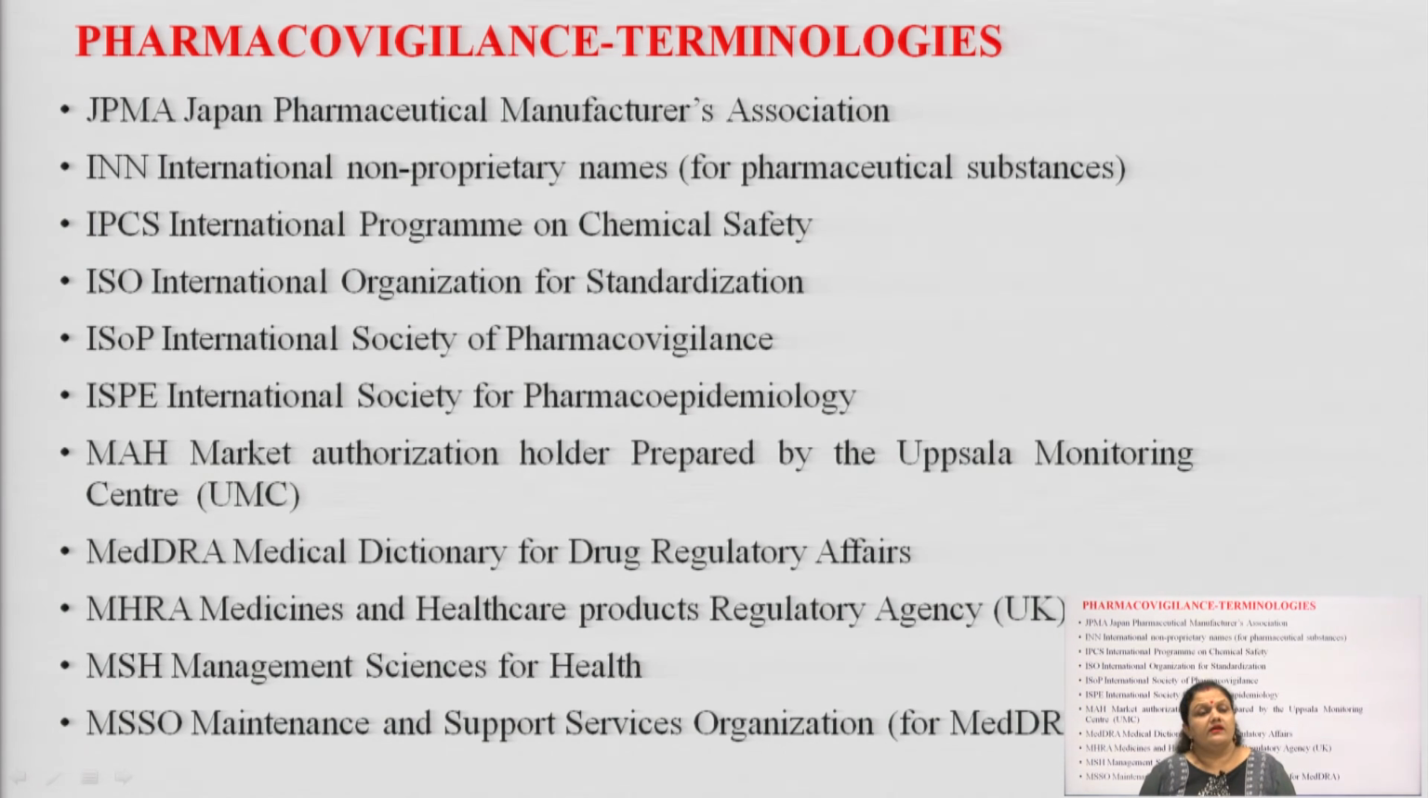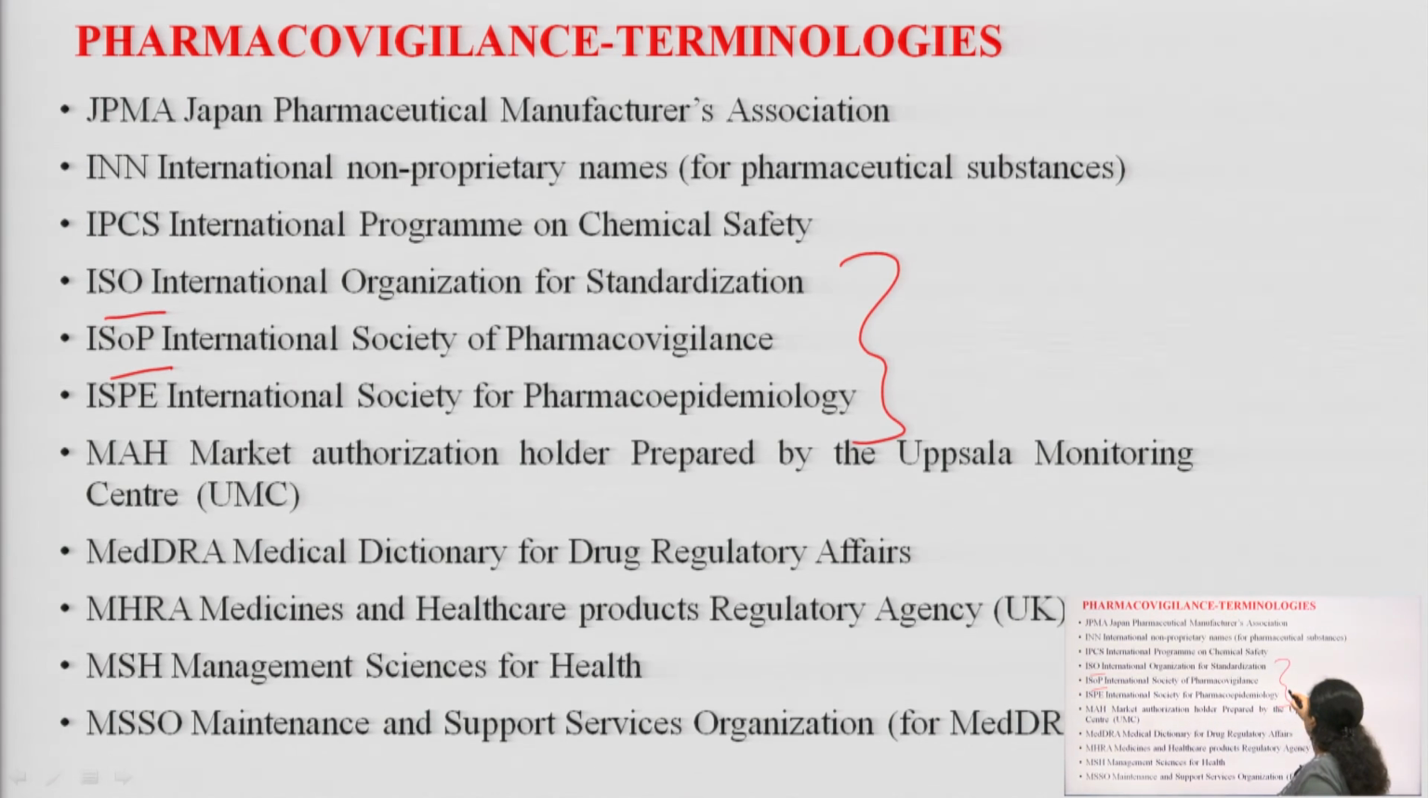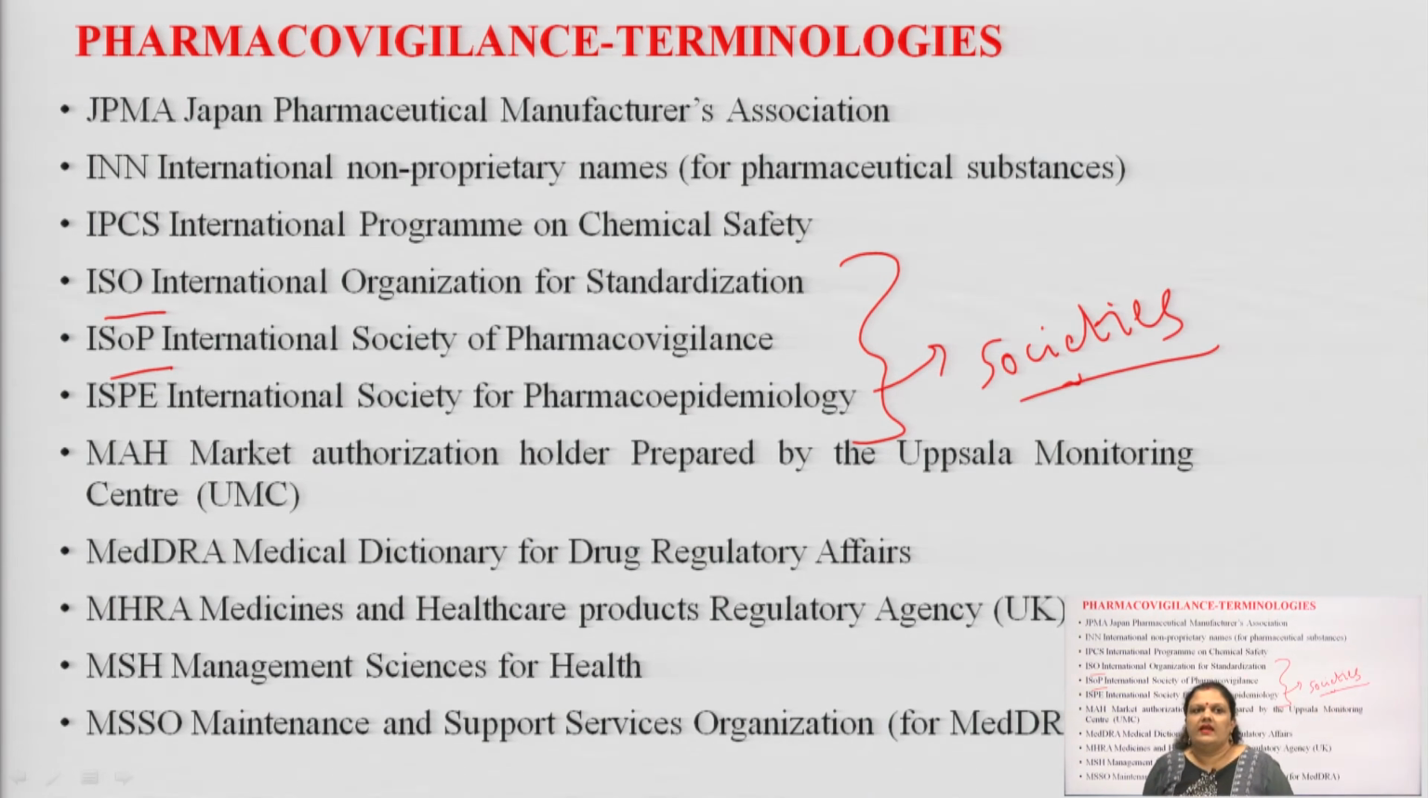ISO, International Organization for Standardization. ISOP, International Society of Pharmacovigilance. ISPE, International Society for Pharmacoepidemiology. So, students, these are different societies for various epidemiological and PV studies. Then MAH, Market Authorization Holder, it is prepared by the UMC.